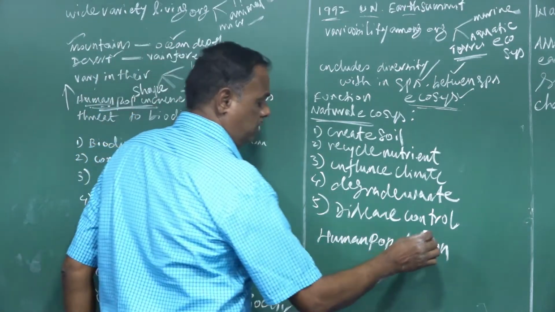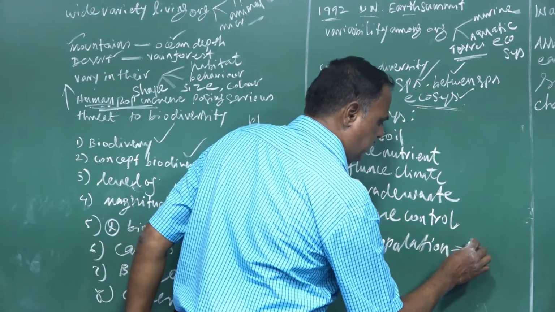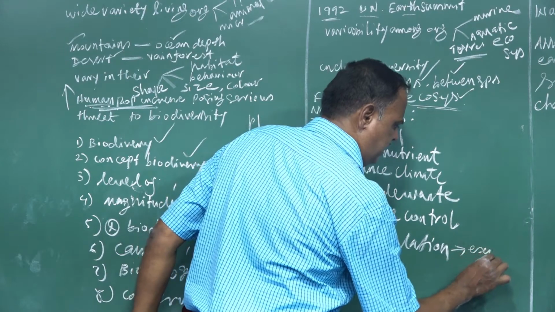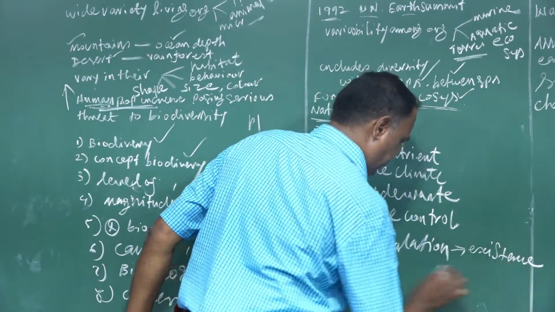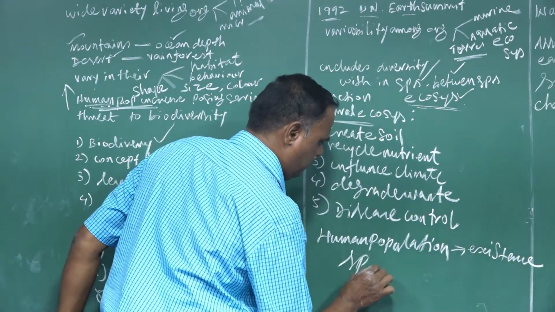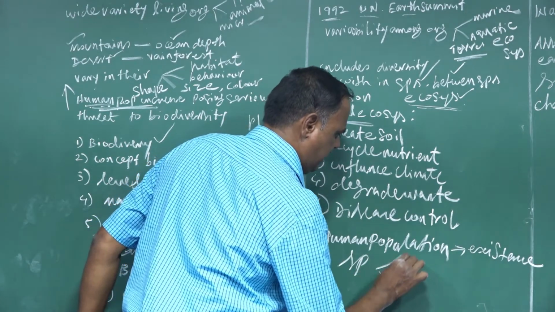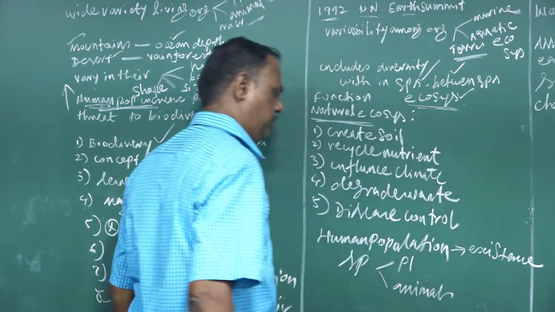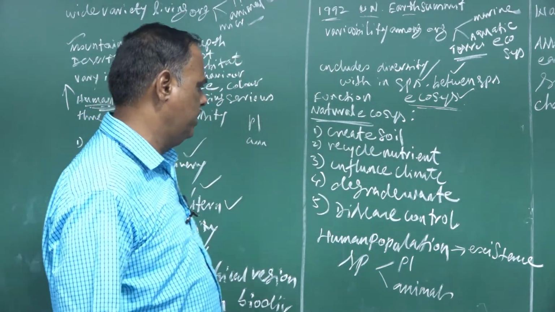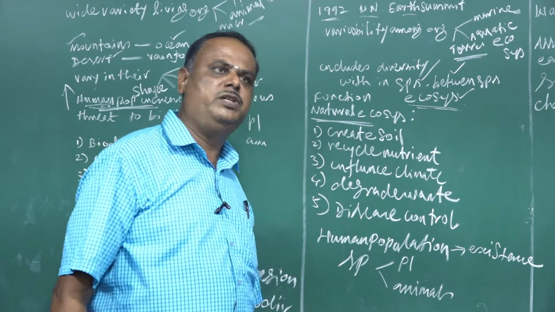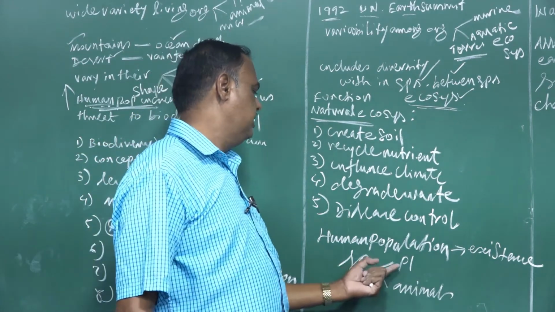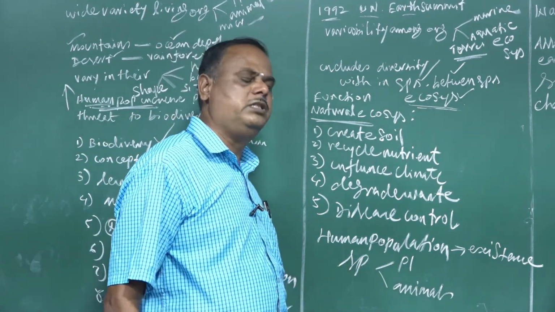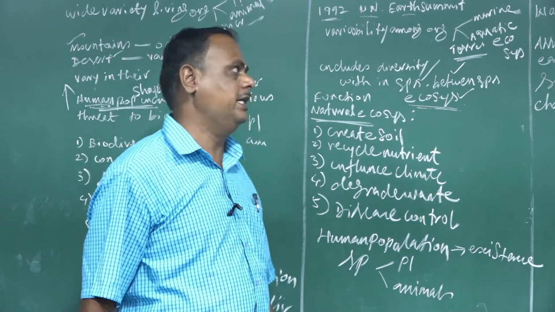The survival of the human population completely depends upon the existence of species. Species means either plant species or animal species. The survival of the human population completely depends upon the species, plant or animal, found on our planet.